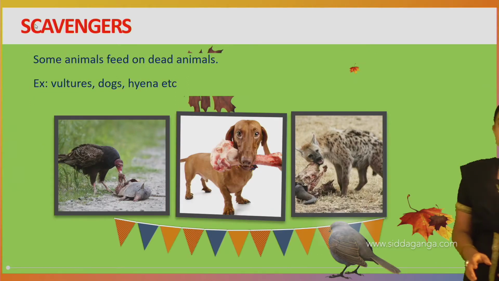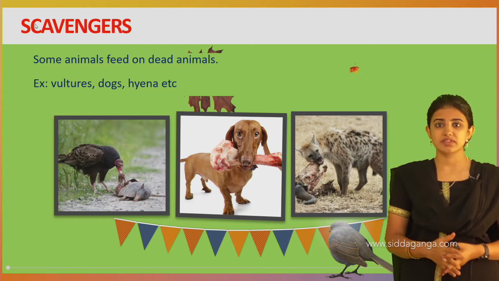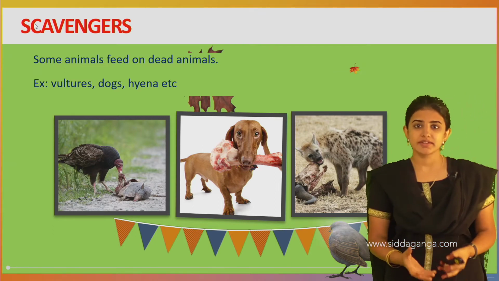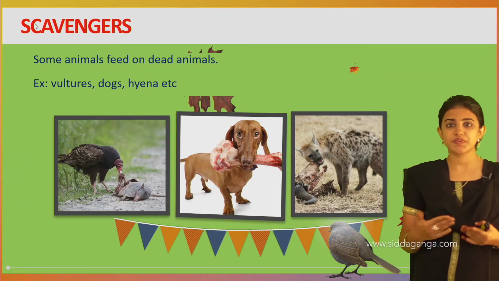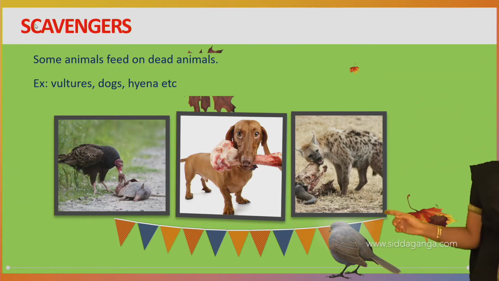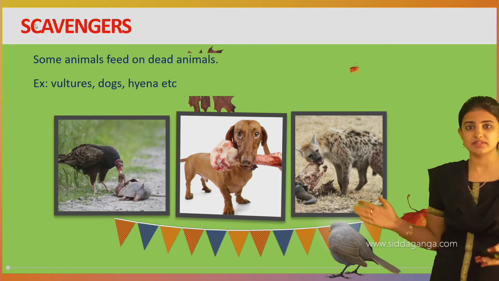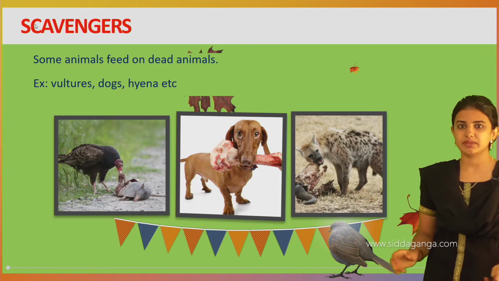The next one is the scavenger. See, besides these producers and consumers, scavengers are one more category. Scavengers are the animals which feed on dead animals. Examples are the vulture, dog, and hyena. These are the examples where we can see these animals feeding on dead animals.